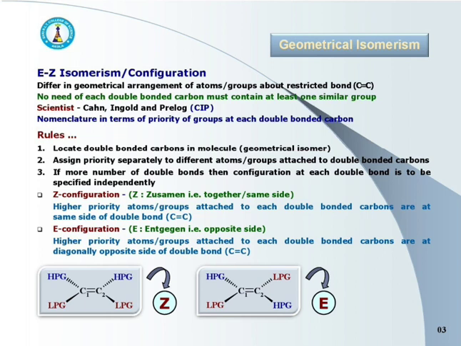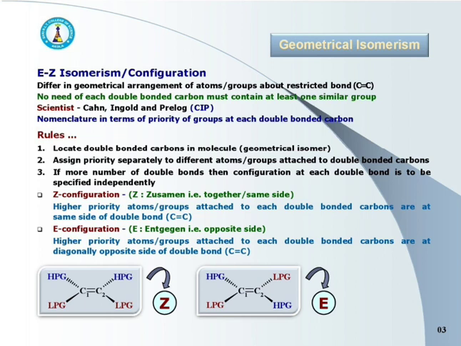Here Z stands for Zusammen, that is together, or on the same side. Whereas E stands for Entgegen, that is on the opposite side. See the representations. In the first representation, higher priority groups are on the same side of the double bond. It is Z configuration.